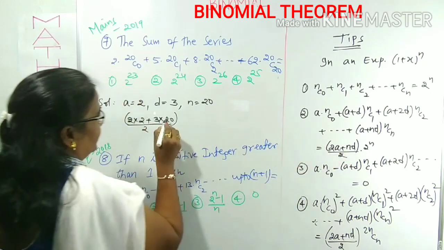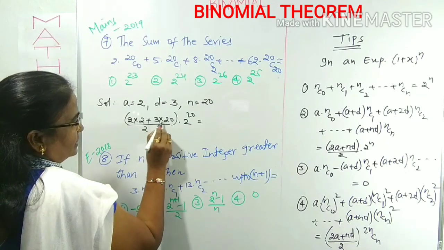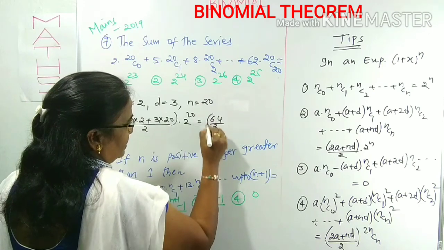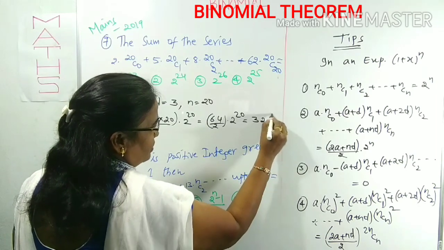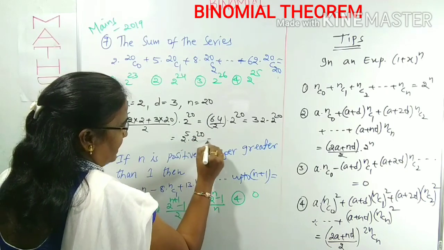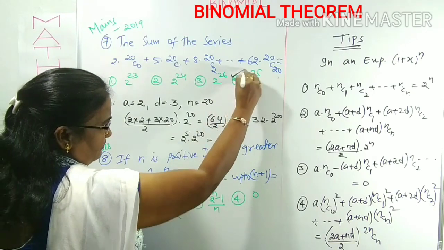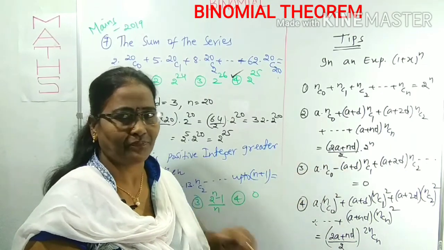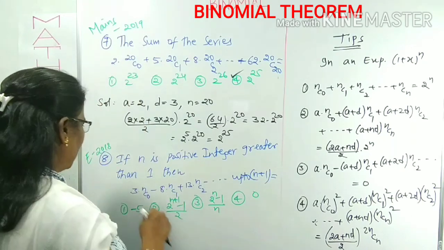(2a plus nd), 20 into d is 3, into 2 power 20. 2 2's are 4, 3 20's are 60, 60 plus 4 is 64, 64 by 2 into 2 power 20. 64 by 2 means 32 into 2 power 20. 32 we can write as 2 power 5. 2 power 5 into 2 power 20 is simply 2 power 25. 2 power 25 means which option? Clearly the fourth option. Very simple question, within 5 seconds you can get it by using this tip. That is given in Mains, there is nothing difficult at all. Clear? Now come to the next question.